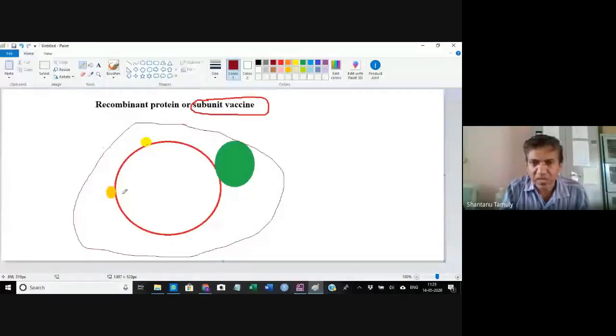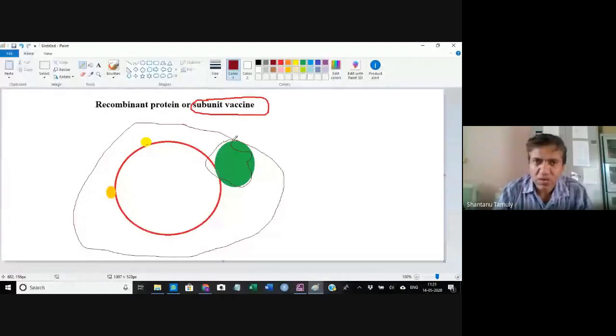So if I use only this particular epitope for vaccination, in that case, this will be called subunit vaccine.